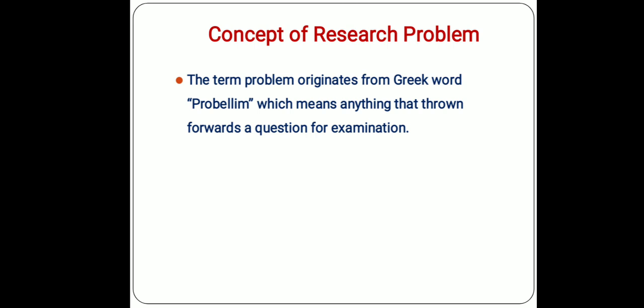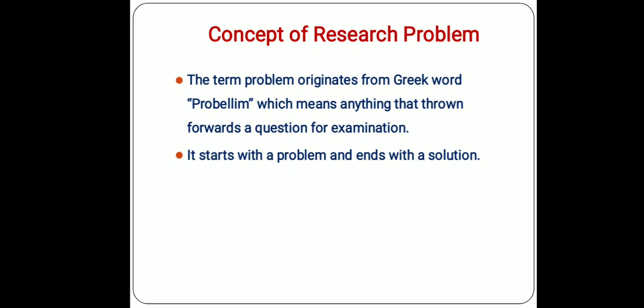The term problem originates from the Greek word problemium, which means anything that is thrown forward as a question for examination. So it starts with a problem and ends with a solution. Research starts with a problem, ends with a solution.